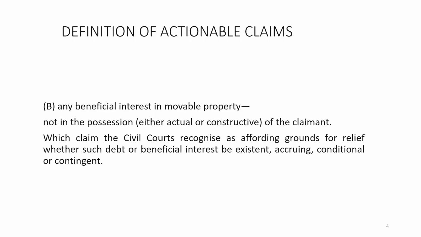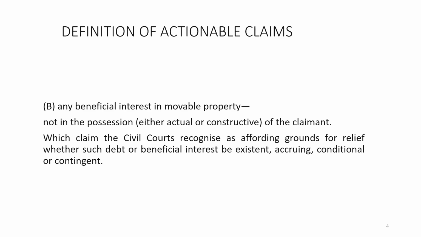So, the next point is any beneficial interest in movable property. That means, in addition to unsecured debt, any beneficial interest in movable property, but that movable property should not be in possession of the claimant.